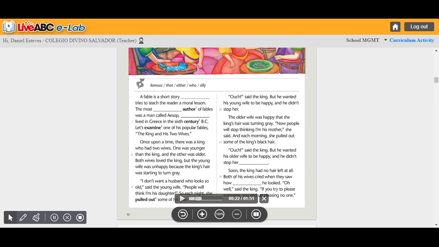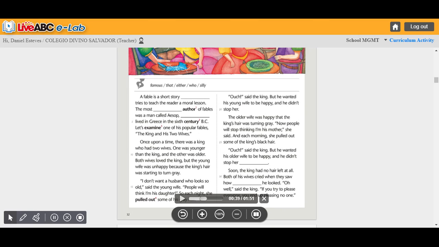The King and His Two Wives. Once upon a time there was a king who had two wives. One was younger than the king, and the other was older. Both wives loved the king, but the young wife was unhappy because the king's hair was starting to turn gray.